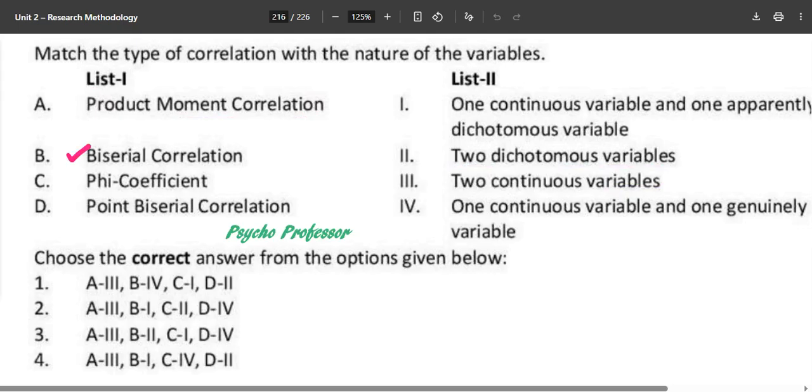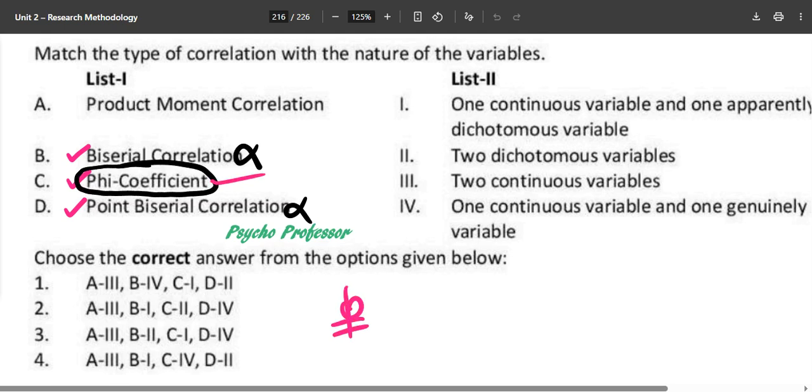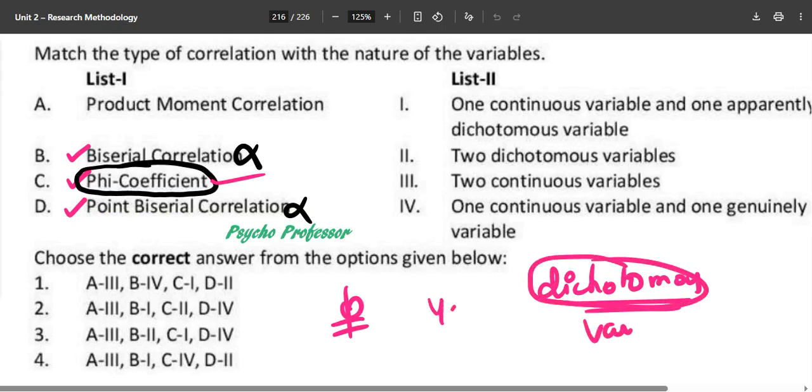Now about biserial, phi coefficient, and point biserial correlation, that is the particular question they want to ask, but they don't want you to answer this. They just want to check whether or not you know about the phi coefficient. So what is the phi coefficient? For the phi coefficient you will need dichotomous variables. And what is a dichotomous variable? One whose answer is yes or no, mother or father, two alternatives only, not a third alternative.